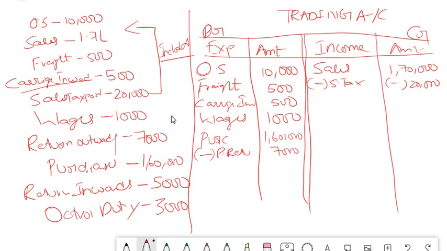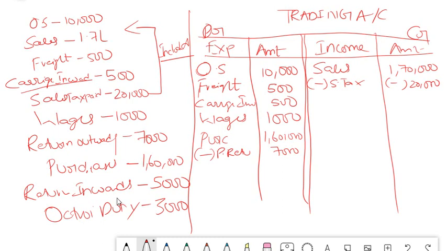Return outward, you have to understand the meaning of that. Return outward means something is going out from your factory. When will it go out? When you have purchased something, then only you can return it. So it is called return outwards. Same is the case on the opposite side. Return inward means you have sold something and it is coming back into your factory. So that is the meaning of return inwards.